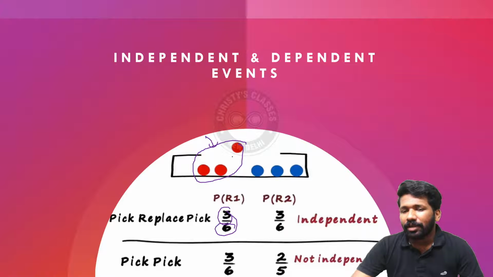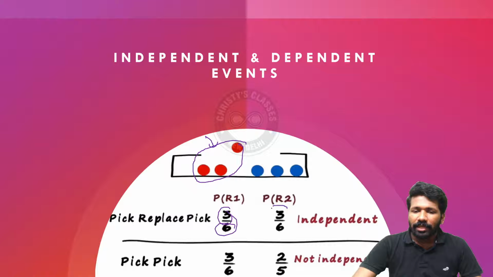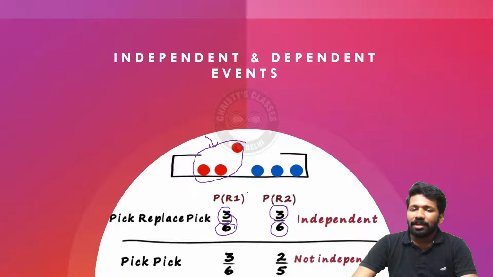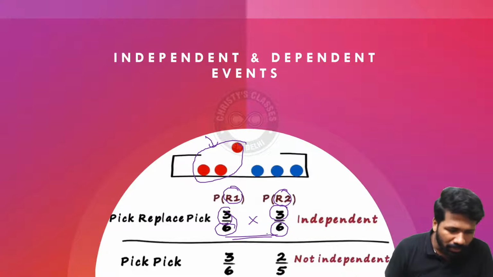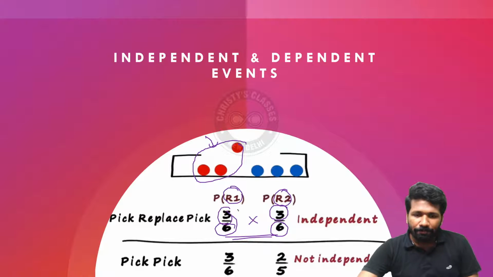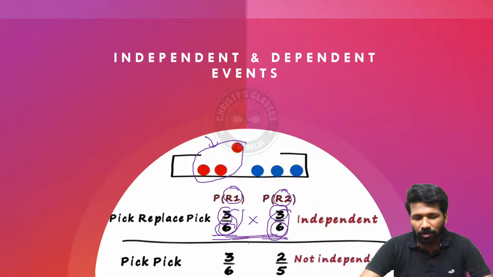Now the second one red, what is the chance of that? If you replace the ball you took, there are 3 red balls again, still there are 3 red balls out of 6 balls, so that is 3 out of 6 itself. Now these two should simultaneously happen. First you get a red and again you get a red. The probability of that will be 3 by 6 into 3 by 6. All of you understood why it is 3 by 6 into 3 by 6? Because of the fundamental principle of counting, the multiplication rule. If this happens and this happens, both these things together happen with probability 3 by 6 into 3 by 6. All of you are understanding?